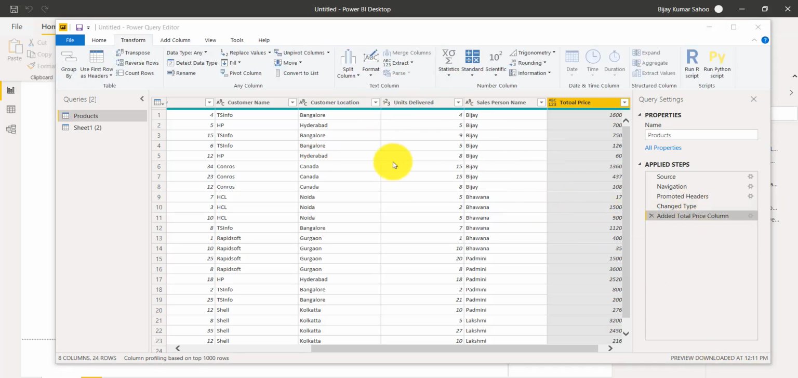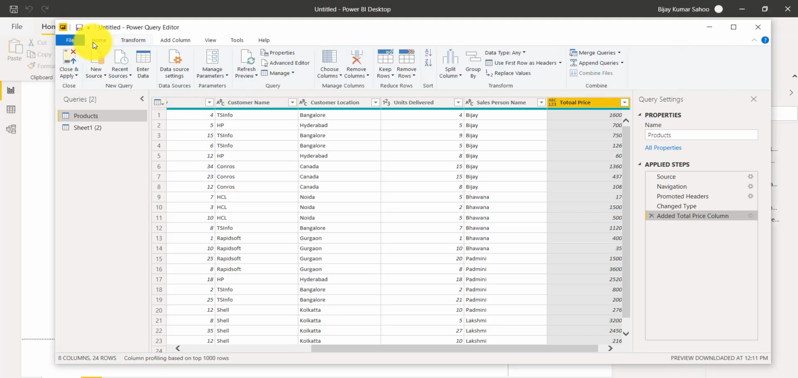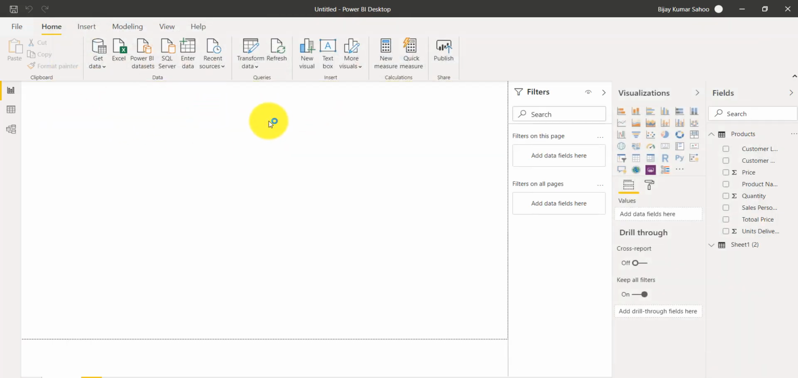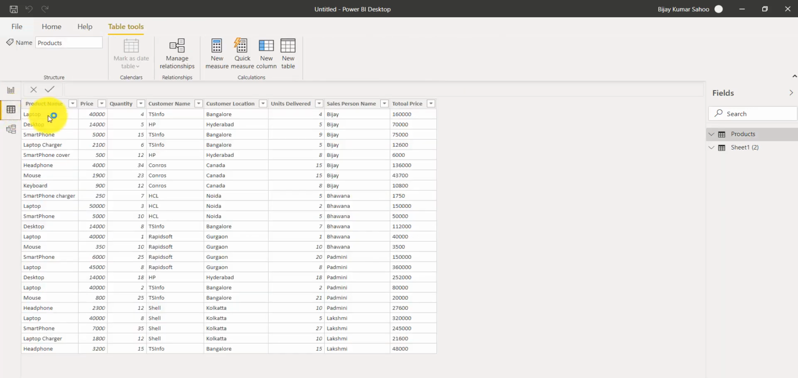So this way you can go through this Power Query editor. In the next example, we will see some of the things that we will do here. We'll use some formulas and some options, and we will see how the data is reflecting in the query editor. For the time being, I can go to home and say close and apply, and the query editor will be closed. And if you go to the data tab, you can see here total price is there.